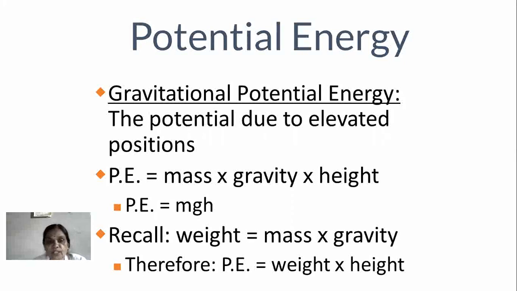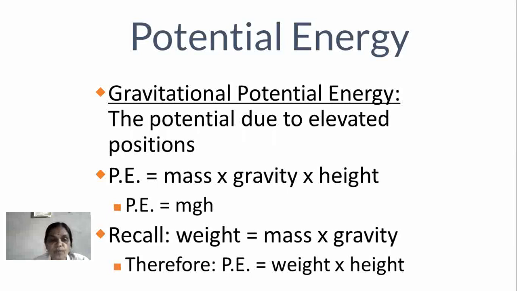Next one. Now again in detail I have to define potential energy. Gravitational potential energy is the potential due to elevated positions, that is, change in position. Potential energy is denoted by the notation PE, generally written in capital letters, and PE is equal to the product of mass, gravity and height.